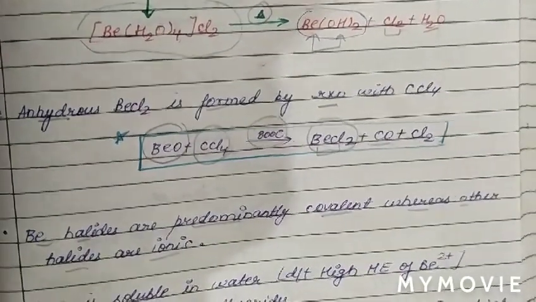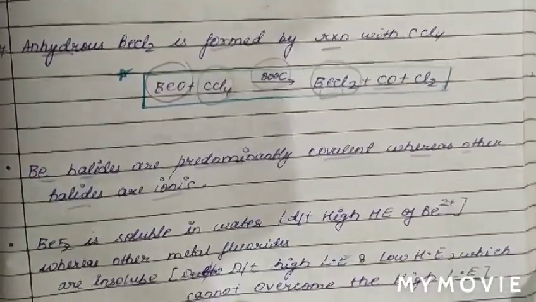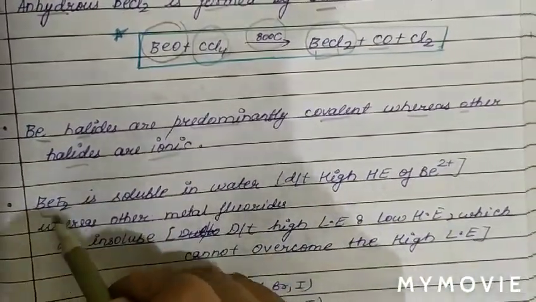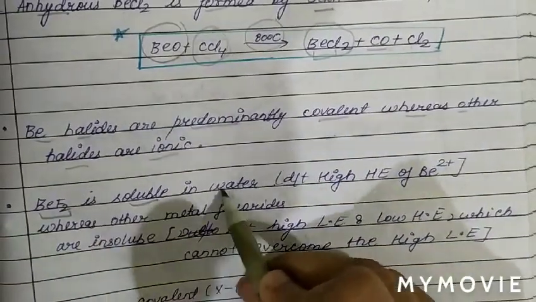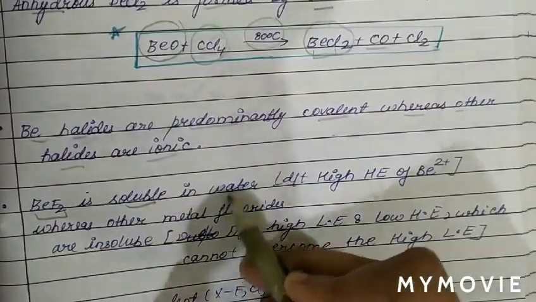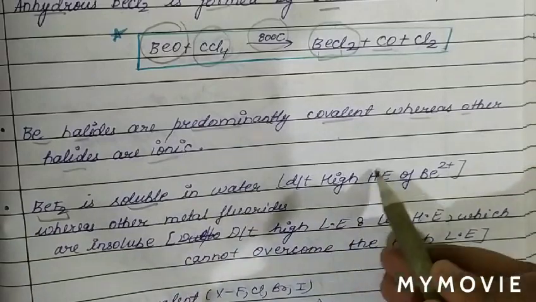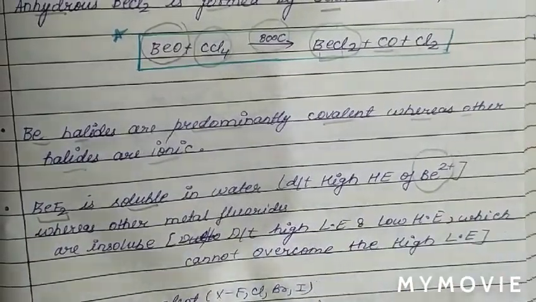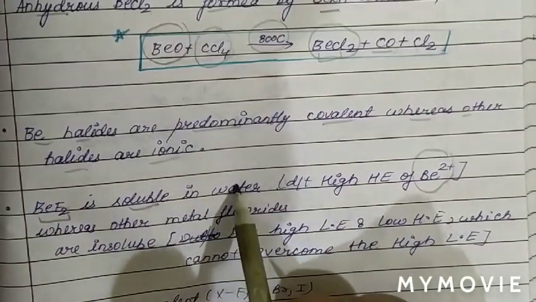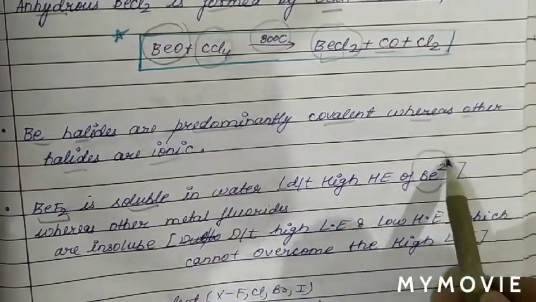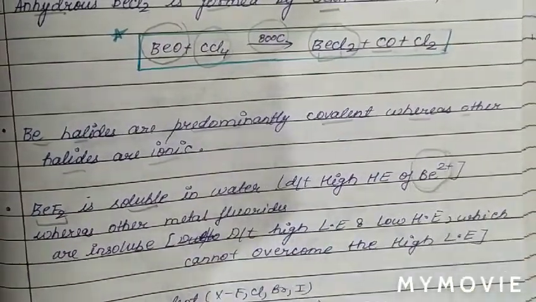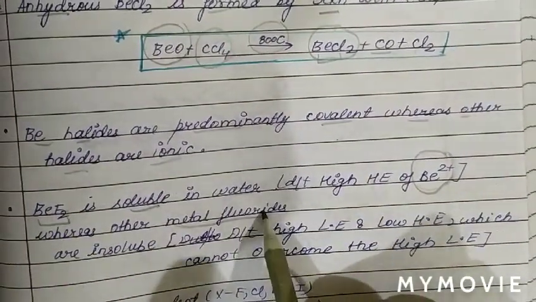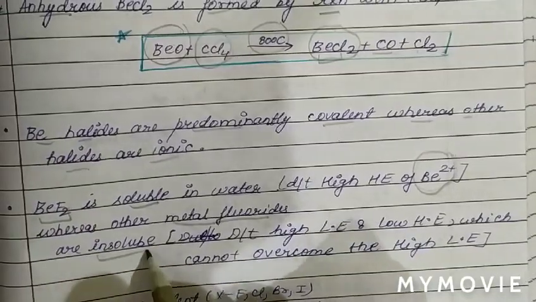We also know beryllium fluoride is soluble in water, and the reason for the solubility of beryllium fluoride is the high hydration energy of the Be2+ ion. While the other metal fluorides of this group, except beryllium, are insoluble.